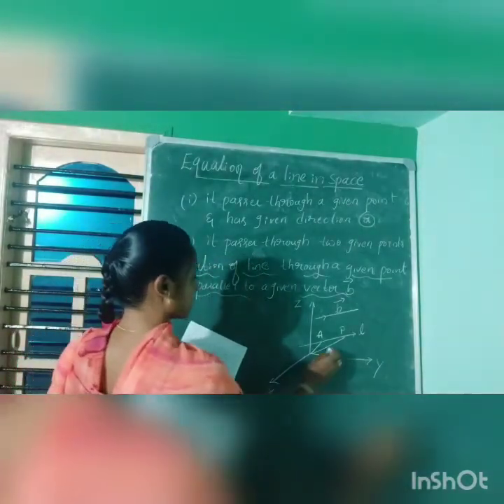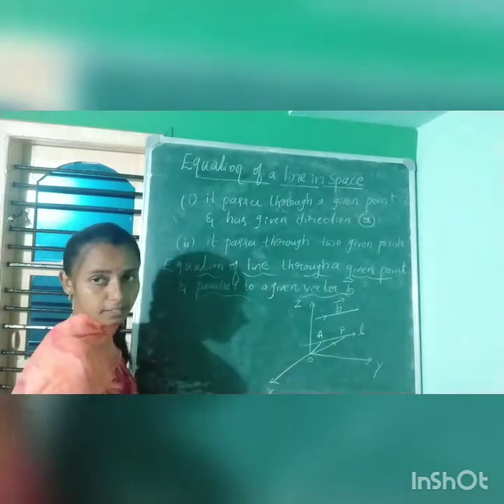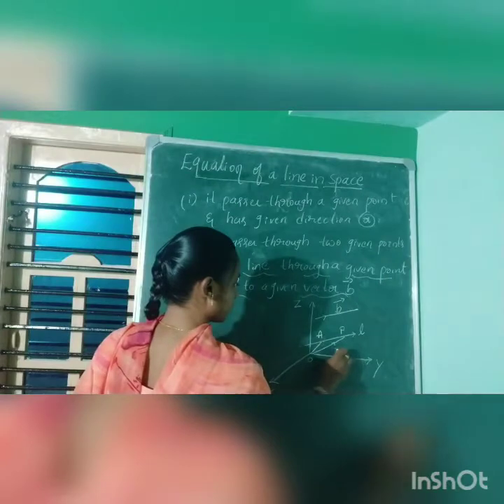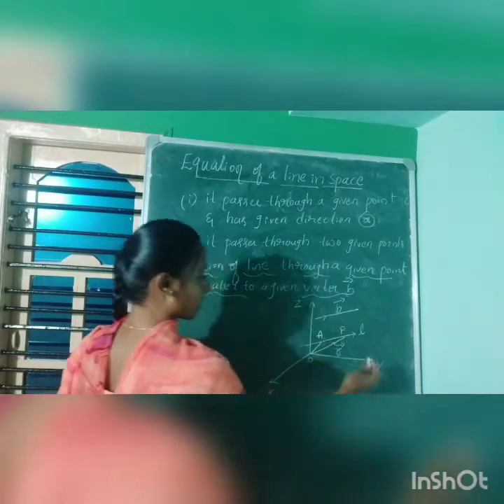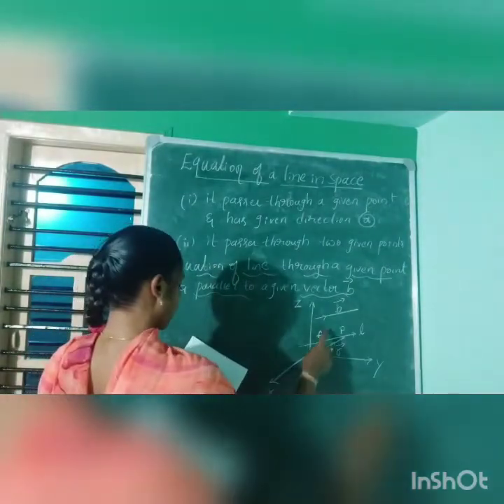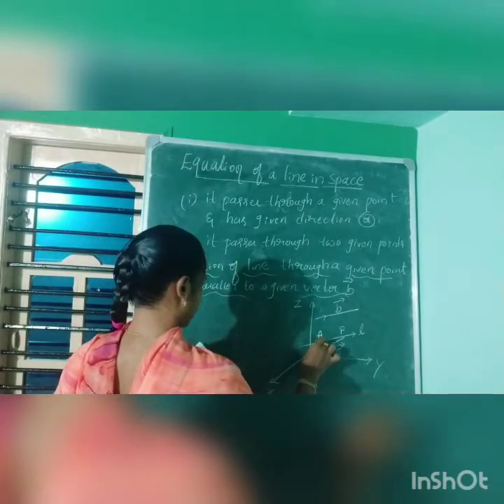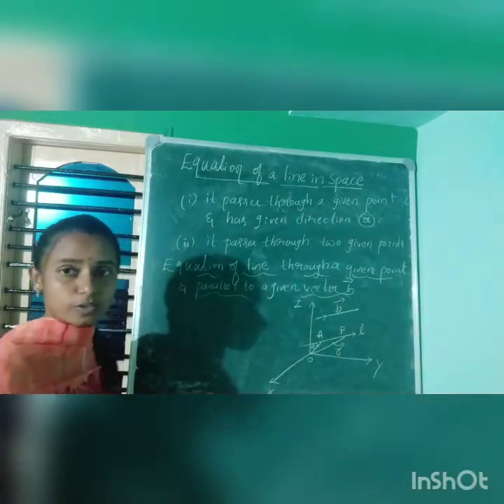From the origin to point P there is a vector R. You can call OP the position vector R and OA the vector A, small letter a. So this is the figure.